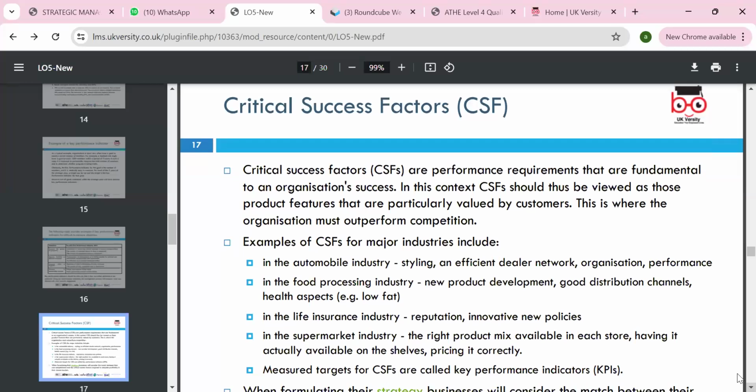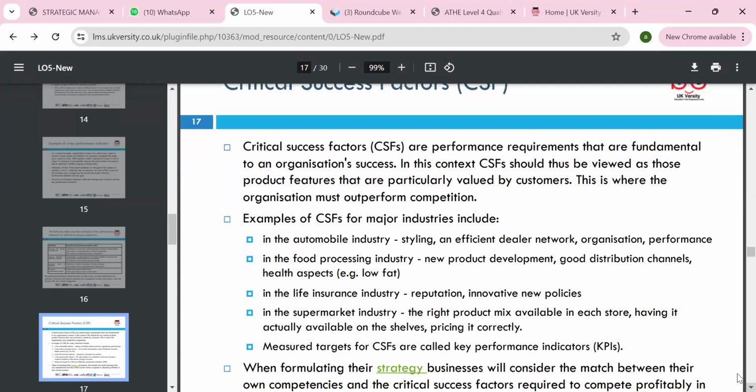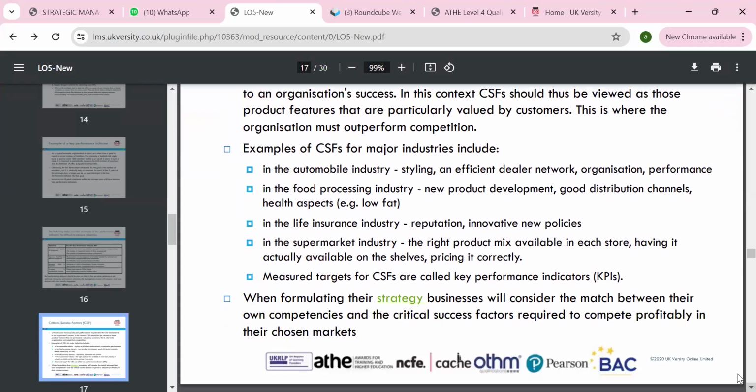Let's look at this. Critical success factors are the important requirements fundamental to organizational success. What is critical can be different for each industry. The cost is a critical success factor. The quality is a critical success factor. Customer retention, value for money, because for our hospital the key purpose is not to earn profit. The key values are the service, the patient needs, or the safety of the patient. These are critical. For the life insurance industry, reputation and innovating new policies.